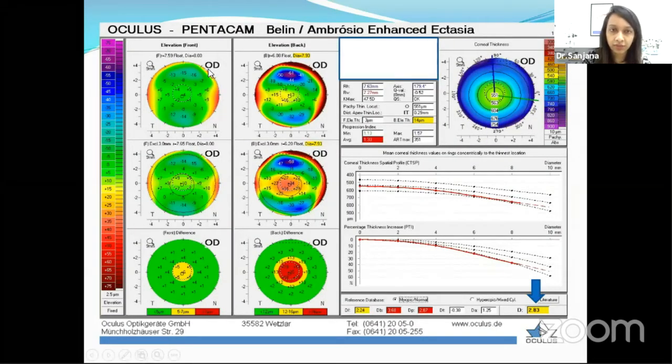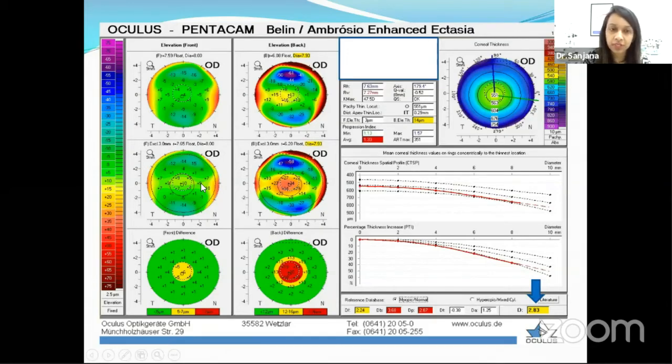Now, when we talk about the elevation maps, it's also worthwhile to look at what is called the Belin-Ambrosio display. This is a very important map, especially in cases of refractive surgery screening, because the type of refractive surgery that we choose depends upon the interpretation of these scans. Here we have mainly the anterior elevation, and then the posterior elevation map. The middle one is called an exclusion map.